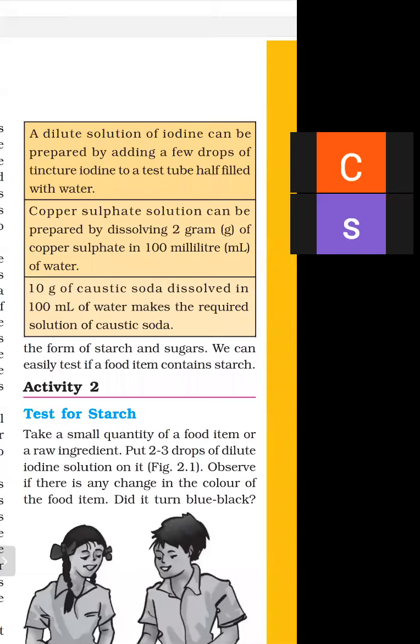What do you mean by dilute solution? When water is added to any solution, it makes the solution dilute.